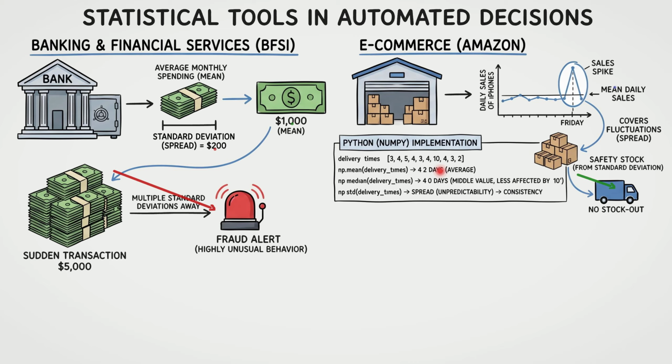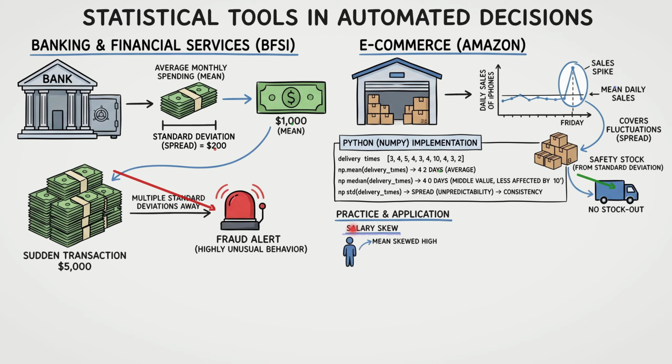Even with that slow delivery of 10 in the list, the median remains 4.0, showing it is much less affected by that outlier. Finally, np.std calculates the standard deviation, or spread. A higher number means unpredictability, while a lower number shows consistency. To solidify these concepts, let's look at three practical applications.